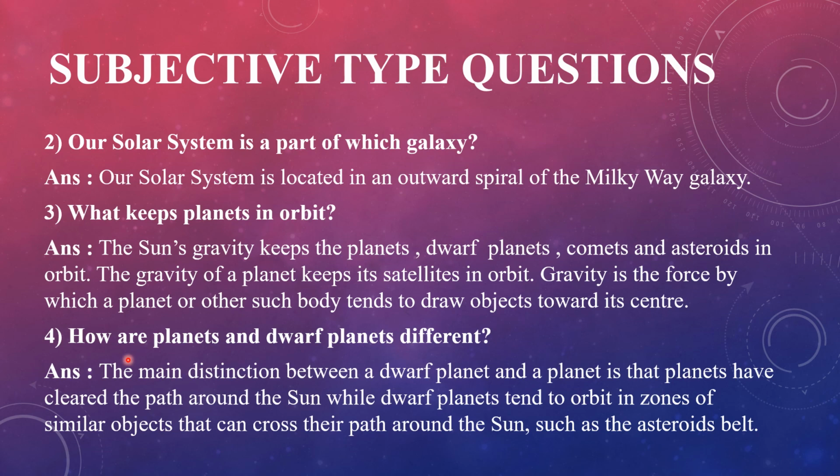Next question. How are planets and dwarf planets different? Answer. The main distinction between a dwarf planet and a planet is that planets have cleared the path around the Sun, while dwarf planets tend to orbit in zones of similar objects that can cross their path around the Sun, such as the asteroid belt.